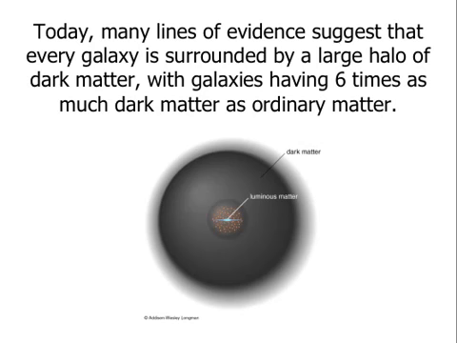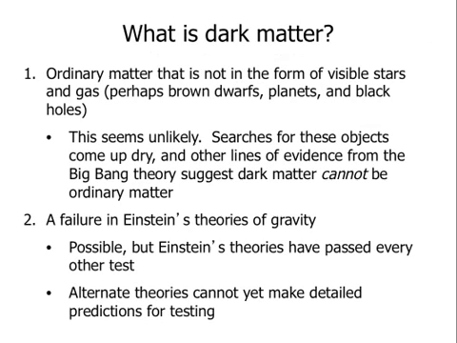Today there are many other lines of evidence to suggest that dark matter is real and it's ubiquitous. It appears that almost every single galaxy is surrounded by a large halo of dark matter, and that there's 6 times as much dark matter in a galaxy as there is ordinary matter. That's the amount of gravity we need to explain these spiral galaxy rotations, to explain how fast galaxies are moving in galaxy clusters. And we've now been able to look in every part of the electromagnetic spectrum for any possible material that we may have missed, and we just don't see it.